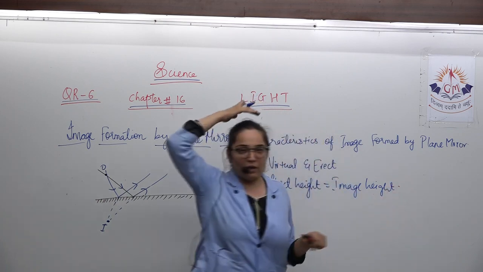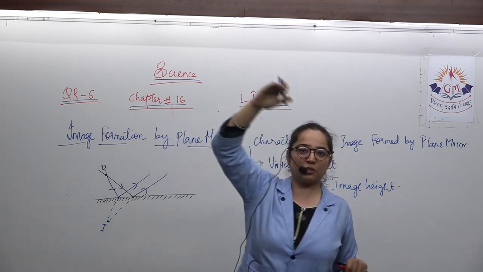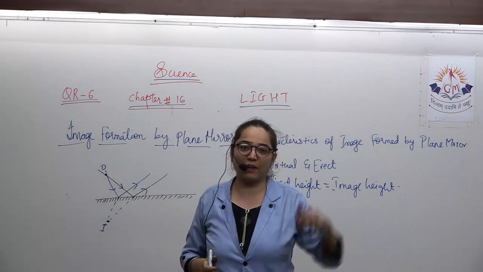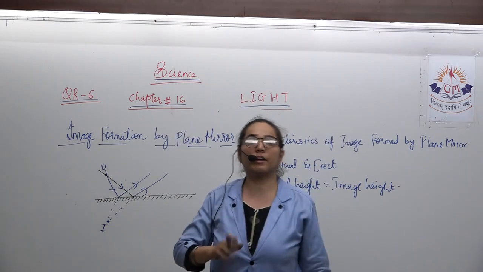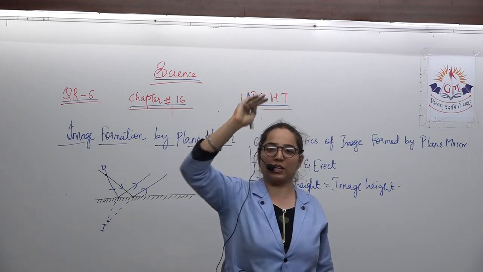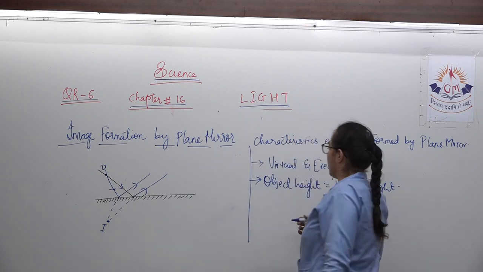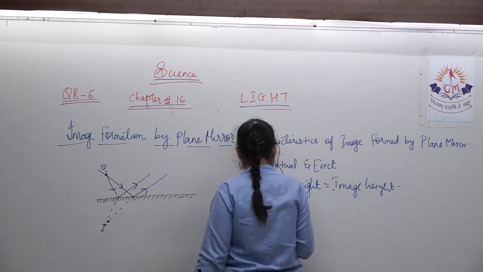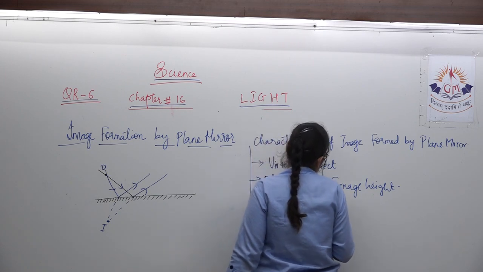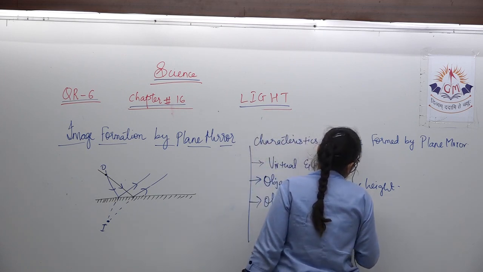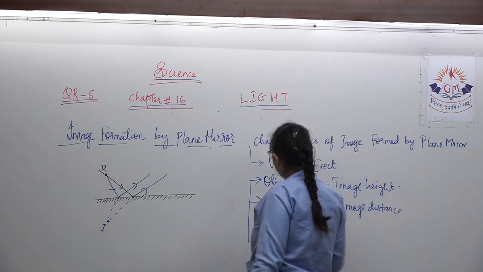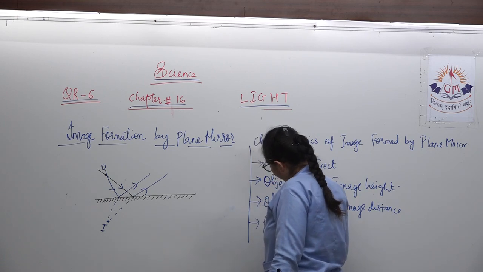That means if you are 5 centimeter, then you will remain 5 centimeter. If you are 20 centimeter, then you will remain 20 centimeter. But if you are 5 feet, then you will remain 5 feet. Whatever is the height of the object, same will be the height of image. Next is object distance is equal to image distance. And the image whichever is obtained is laterally inverted.